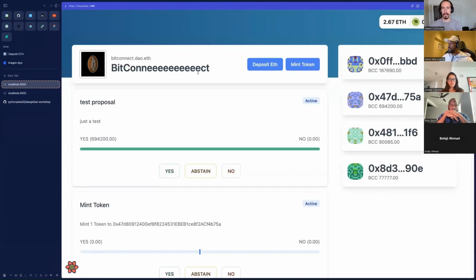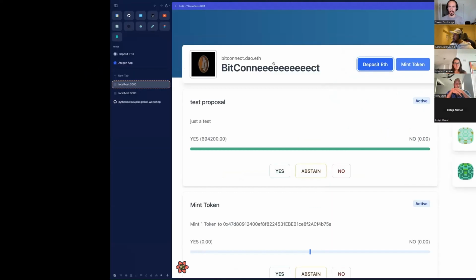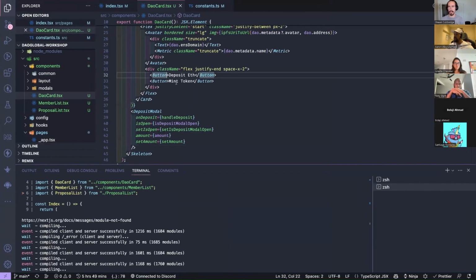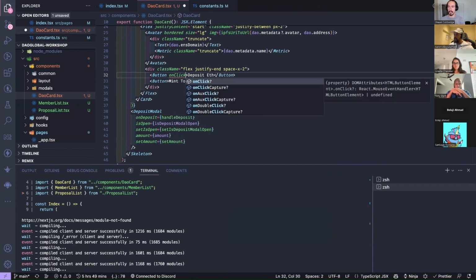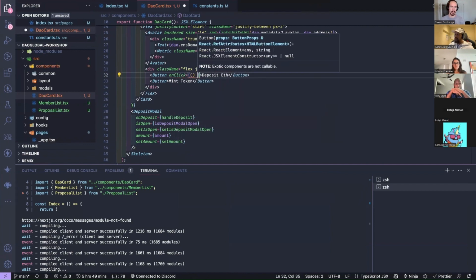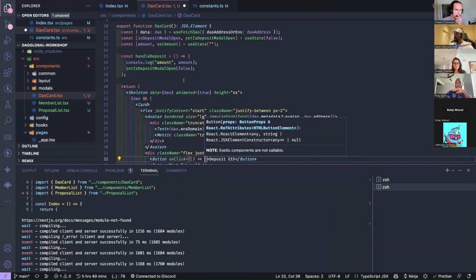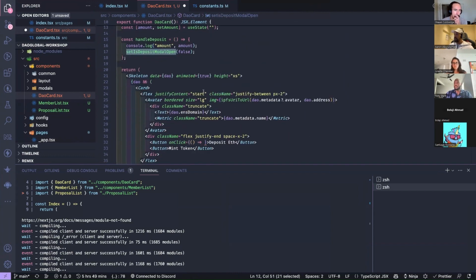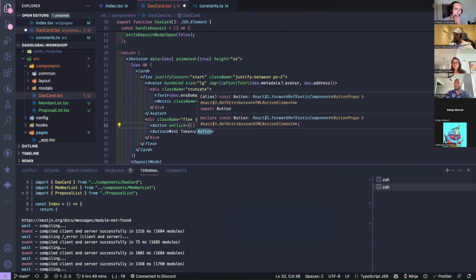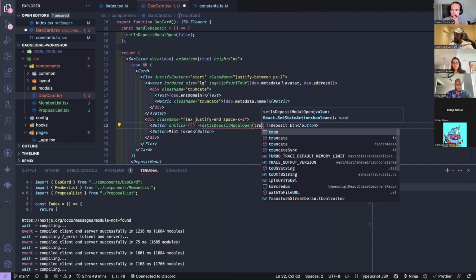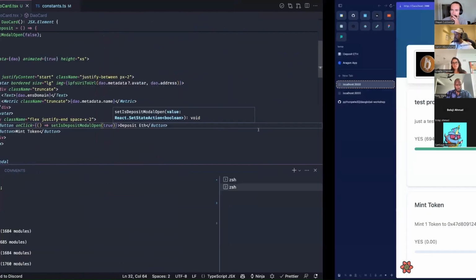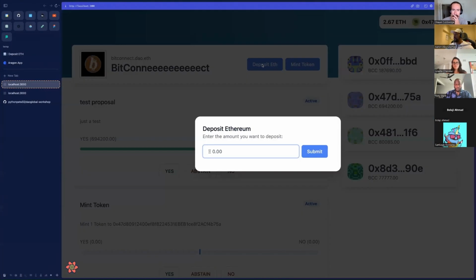Of course, if I'm clicking this button, nothing's going to happen, obviously, because I haven't set the on click for it. So on click, and what is this? It's set is deposit modal open, right? True. Okay, now we go. There we go.